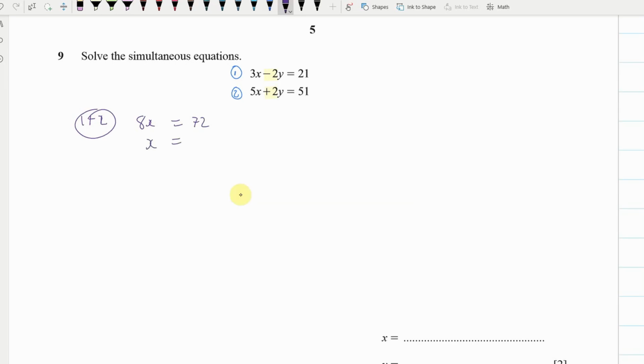And so x equals 72 divided by 8, which is 9. And therefore, y equals, and we can just plug that in there. So we could go 3 times 9 minus 2y equals 21. So 3 9s, 27 minus 2y equals 21. And then I'm going to bring the 21 over here, so I get 6 equals 2y, so y equals 3. So we can just pop in our values there. So x is 9, and y is 3. So that's probably the easiest method there.